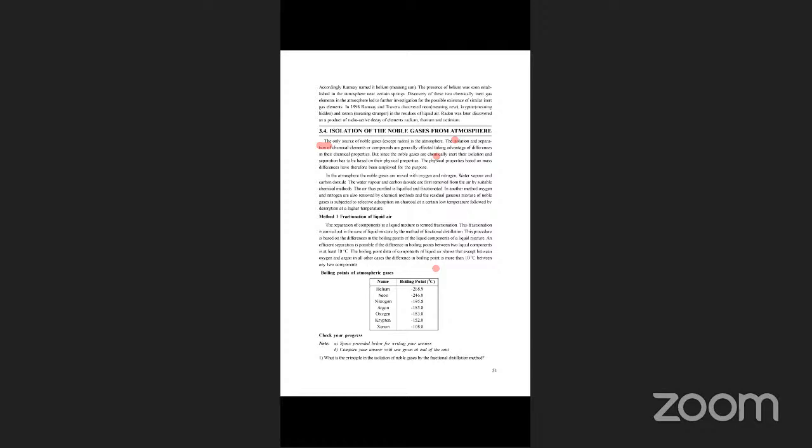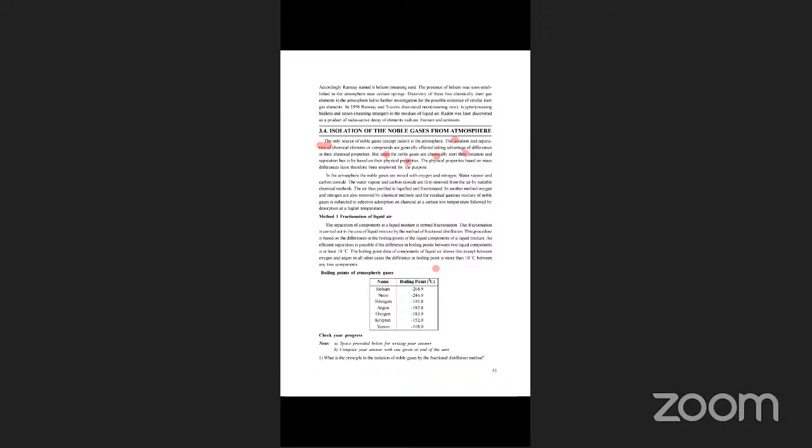But since the noble gases are chemically inert, all these chemical properties are equal. Chemically inert, they do not form any compounds. So their isolation is based on their physical properties.